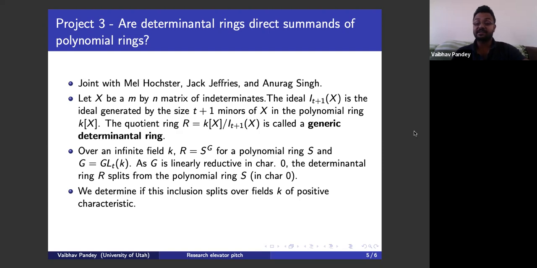But at least in characteristic 0, since the general linear group is linearly reductive, it follows that the determinantal ring splits from a polynomial ring. That is the polynomial ring inside which it naturally embeds. What we determine in this project is if the inclusion of the determinantal ring inside the polynomial ring in which it naturally sits, if that inclusion splits or not. We'll see in the talk that a positive or a negative answer to this question both shed more light on our understanding of F regular rings.